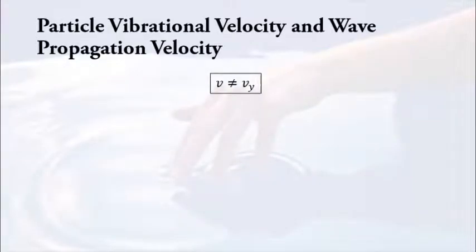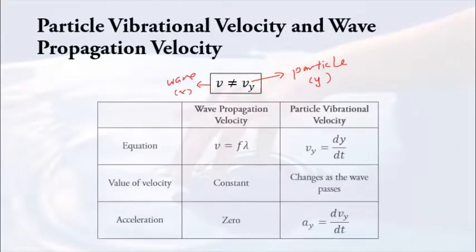So this is very important. Keep in your mind that the wave velocity and the Vy are not the same. This v is the v for the wave profile, for the wave along the x component. Whereas this Vy is the v for the particles, and this is only for the y components. So in short, the difference between them is first in terms of the equations.